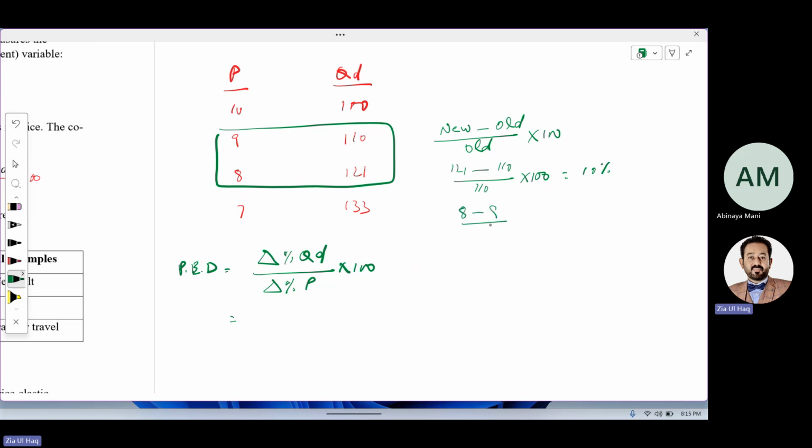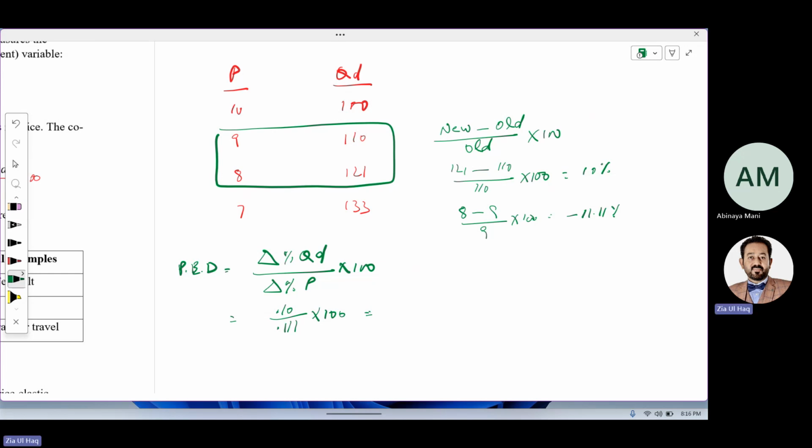New price minus old price over old price into 100. So 8 minus 9 over 9 into 100, that is minus 11.11%. So we can say 0.10 divided by 0.111 into 100. So that will be how much?